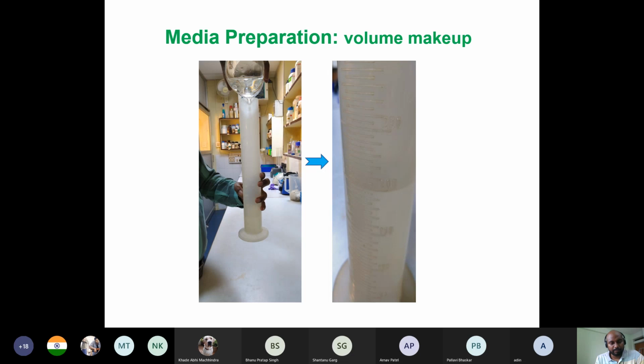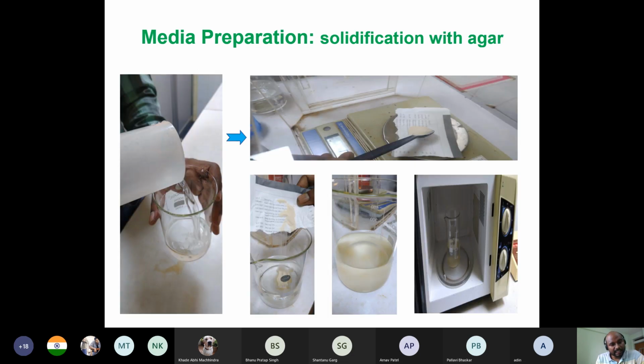Okay, so now we have to make up the volume. If you are preparing 200 ml, just add 100 ml of water in the beaker, not 100, 150 or 160, and then add all the things as I showed you earlier. First media, then sucrose, then calcium chloride, then hormone, then do the pH, and then do the volume makeup. Instructions are given in the packet for how much to add for 1 liter, so from there you can calculate for 200 or 100 ml, whatever your requirement. So now my media is ready, but that is liquid media.